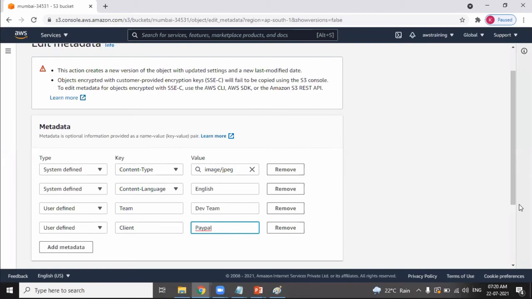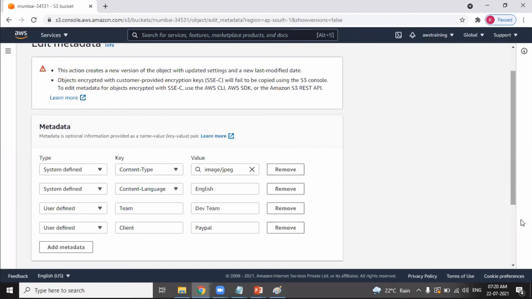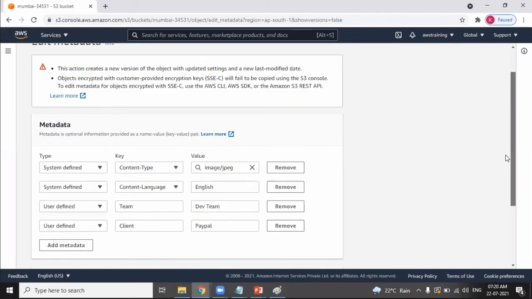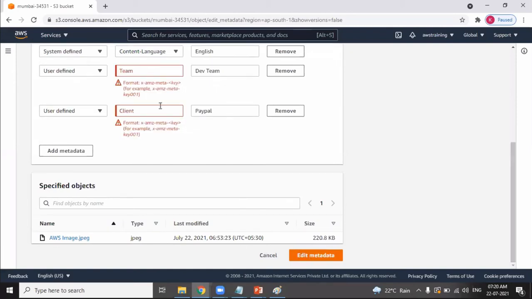So these are additional information. So the object language is English, and this particular object is used by the development team for a specific client, uploaded by specific user. So that kind of additional information you can provide in metadata, as simple as that. But the information we are providing is in the form of key value pairs. It should be in this predefined format.